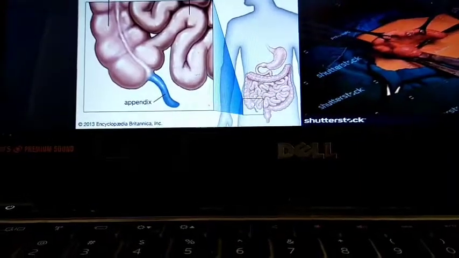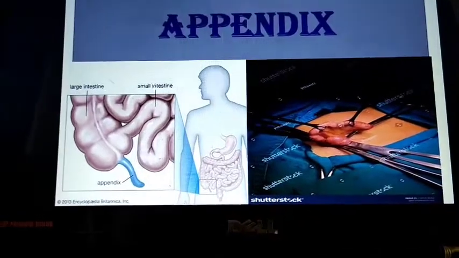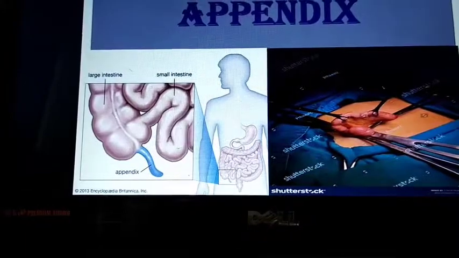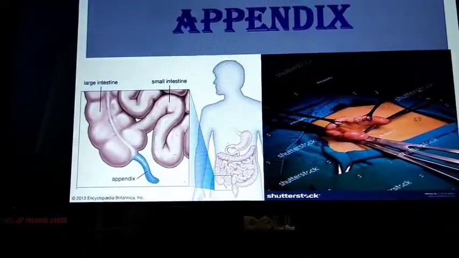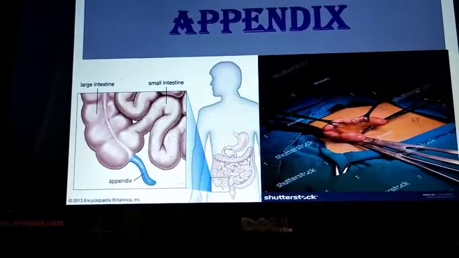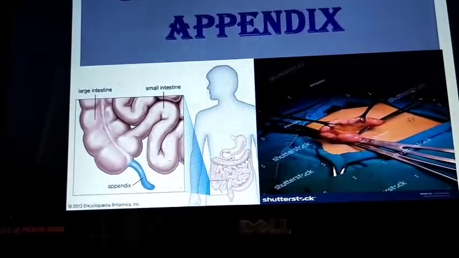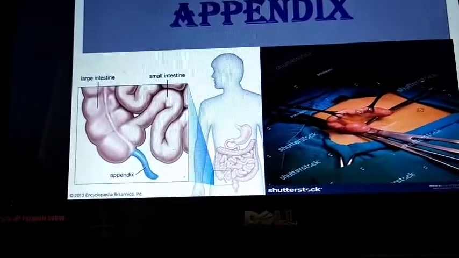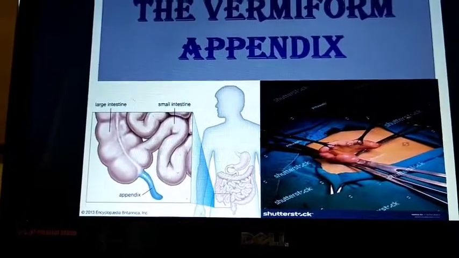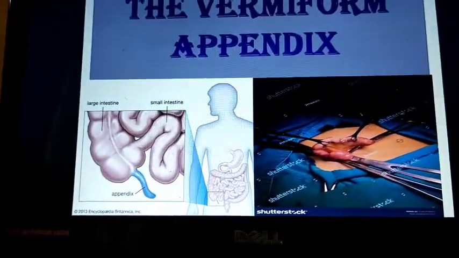In 1889, McBurney, a surgeon, first described the location and clinical features of appendicitis and the importance of operative intervention. The muscle splitting procedure of the appendicectomy was first described by McBurney.